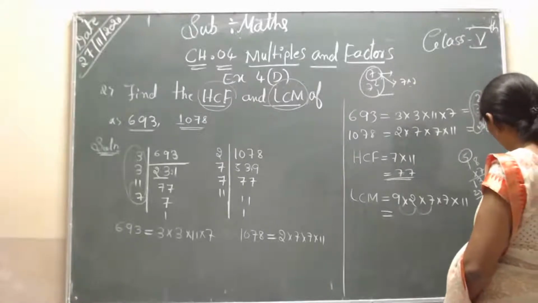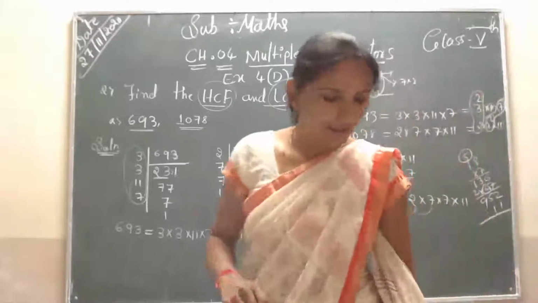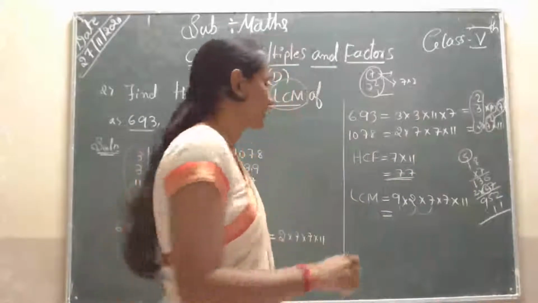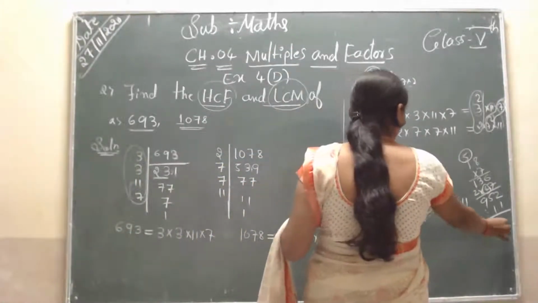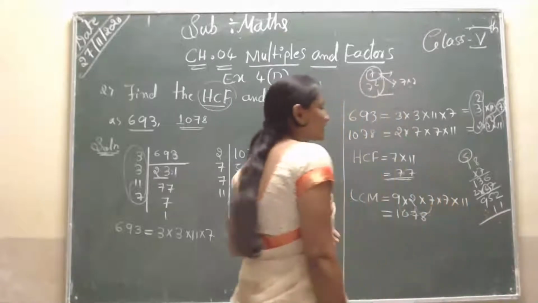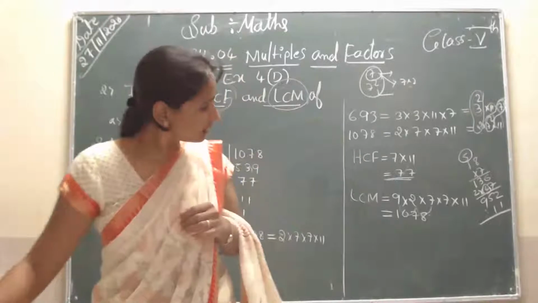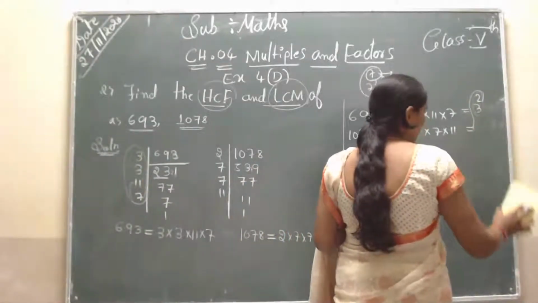Next you have to multiply by 11. Students, what is that result? So that is 9 into 7 into 7 into 11, and the total result is 9702, because we have to multiply here.